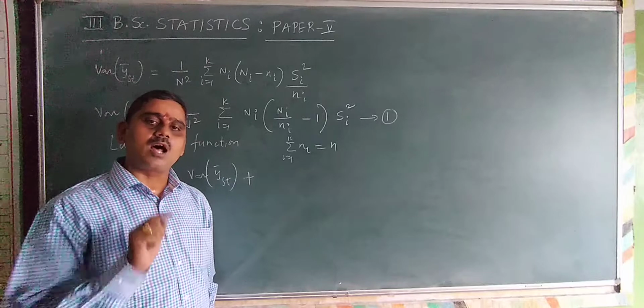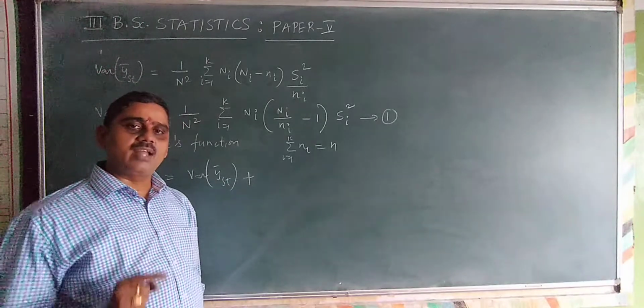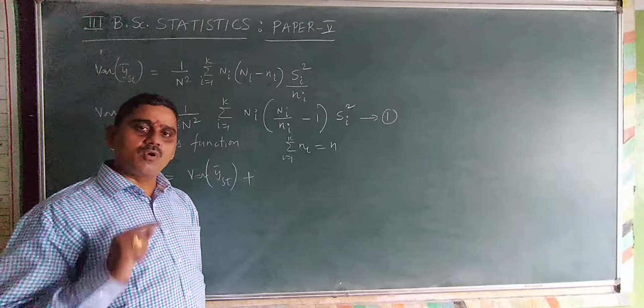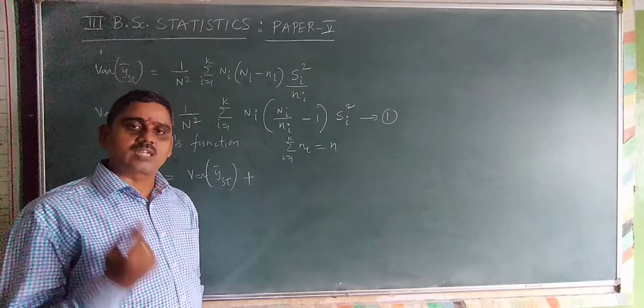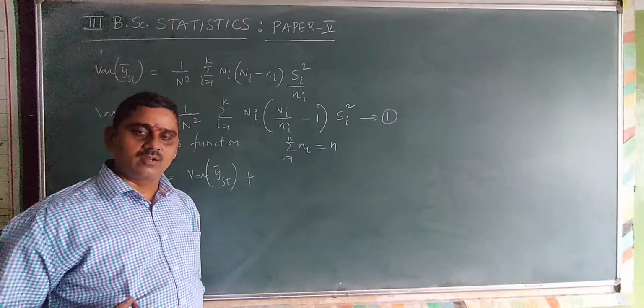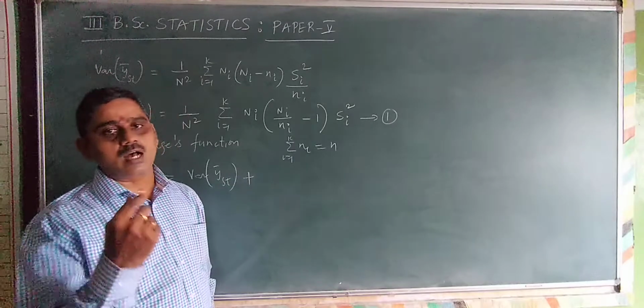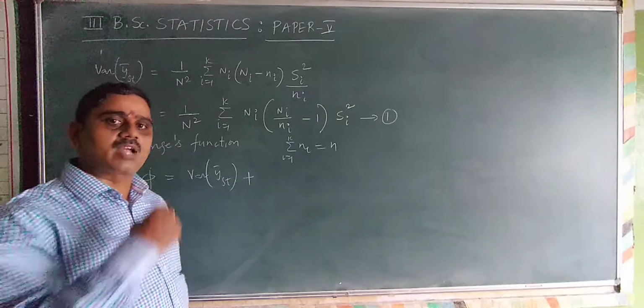How do you draw a stratified random sample? In such a way that the SRSWOR technique we apply in each stratum: small n1 is drawn from capital N1, and so on up to small nk from capital Nk.